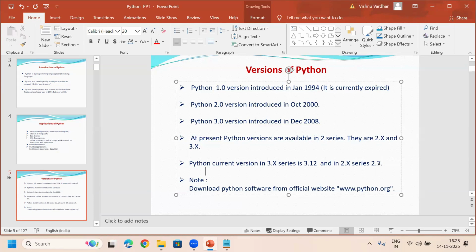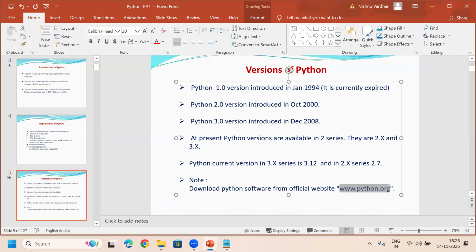We can also sometimes find subversions, like 2.7.1, 2.7.2, 2.7.3, something like that. We'll see all these on the website. So from where can we find all these versions and download this Python software? There is one official website of Python, that is www.python.org.